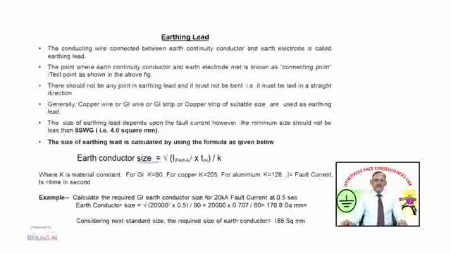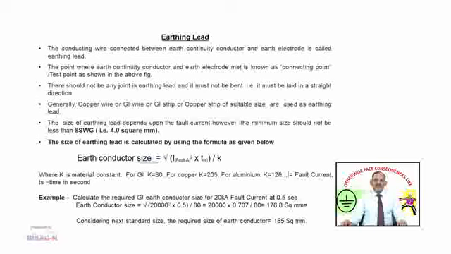Earthing lead: the conducting wire connected between the earth continuity conductor and the earth electrode is called the earthing lead. The point where the earth continuity conductor and earth electrode meet is known as the connecting point or test point, as shown in the figure. There should not be any joint in the earthing lead and it must not be bent, that is, it must be laid in a straight direction. Generally, copper wire or GI strip or copper strip of suitable size is used as earthing lead. The size of the earthing lead depends upon the fault current. However, the minimum size should not be less than 8 SWG.